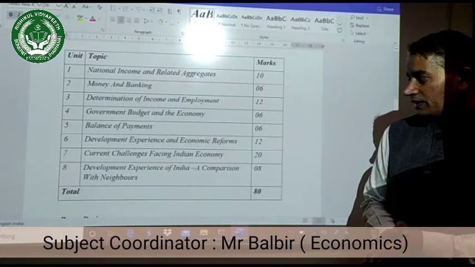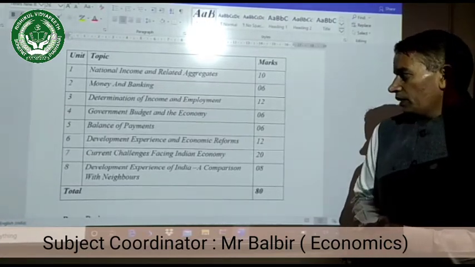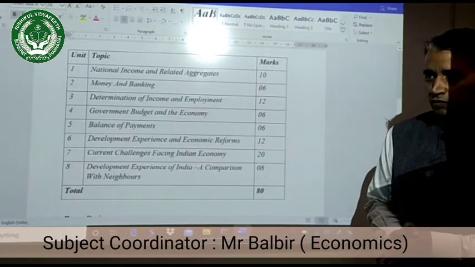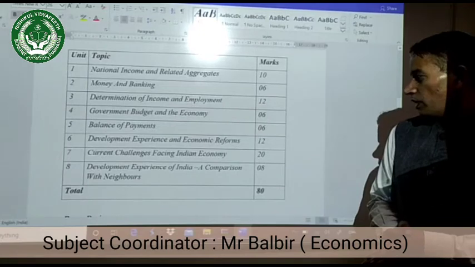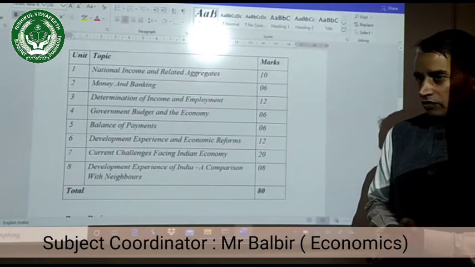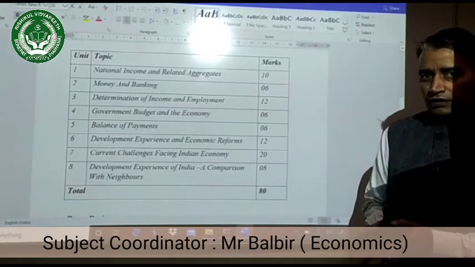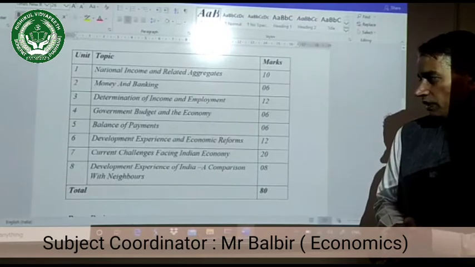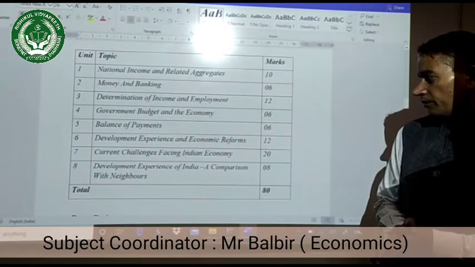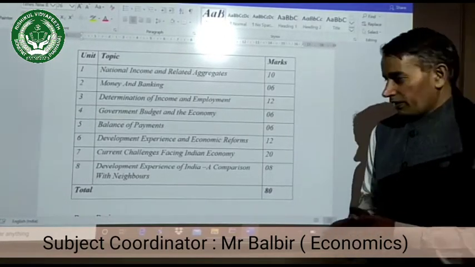And units number 6, 7, 8 are related to the Indian economy, part B. Under that, the first unit is development experience and economic reforms, which carries 12 marks. And the next unit is current challenges facing the Indian economy, related to poverty, employment, infrastructure. These are some topics of this unit, which carries 20 marks. And next is development experience of India, a comparison with neighbors, that is China and Pakistan.